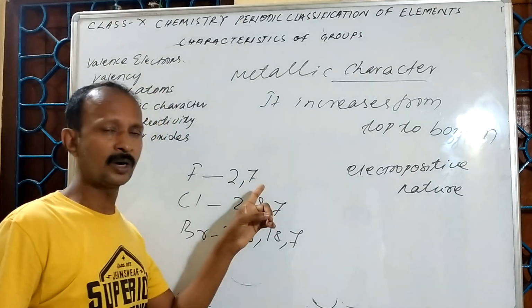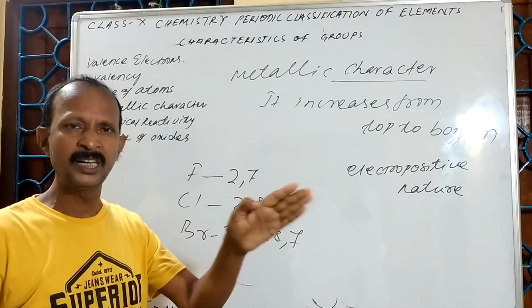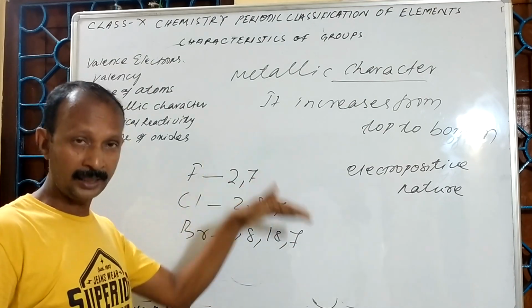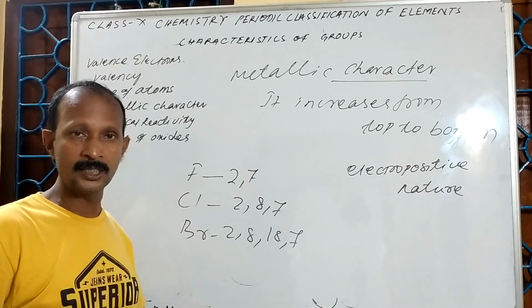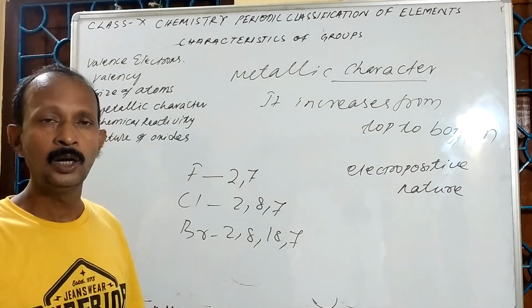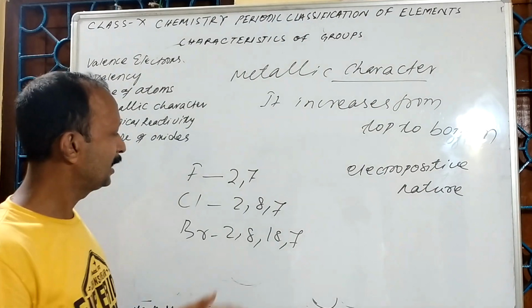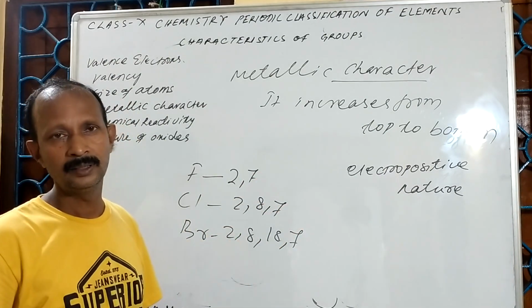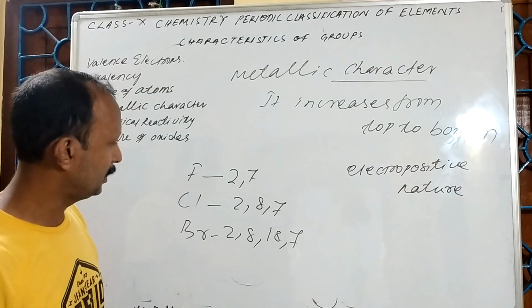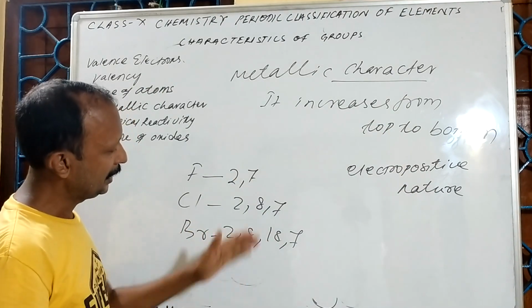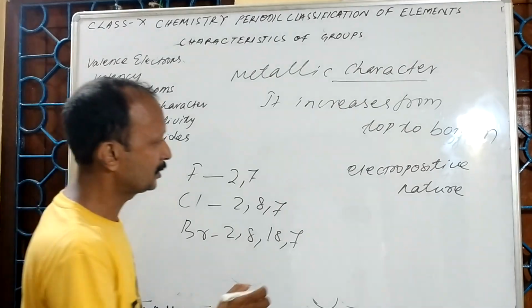They need one more electron in the orbit to become stable. Previously I said that alkali metals, lithium, sodium, potassium, can easily lose the electron and become electropositive. But these elements become electronegative. So in this case, electronegative character decreases. See that.